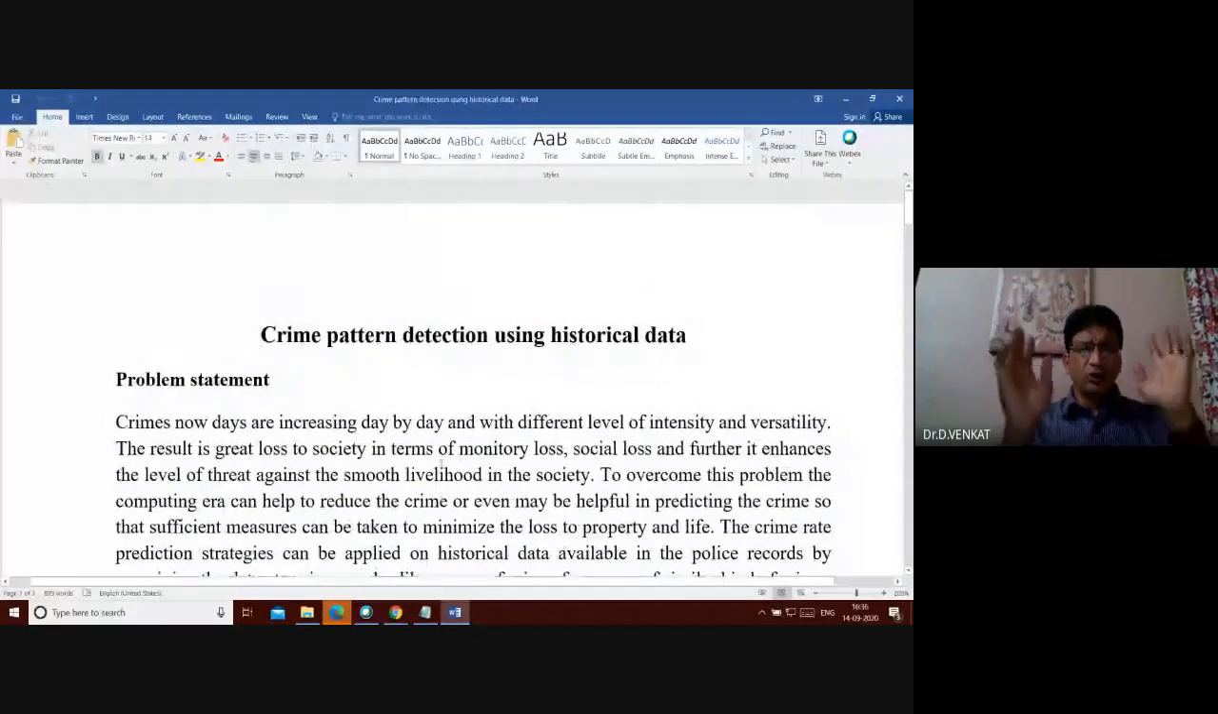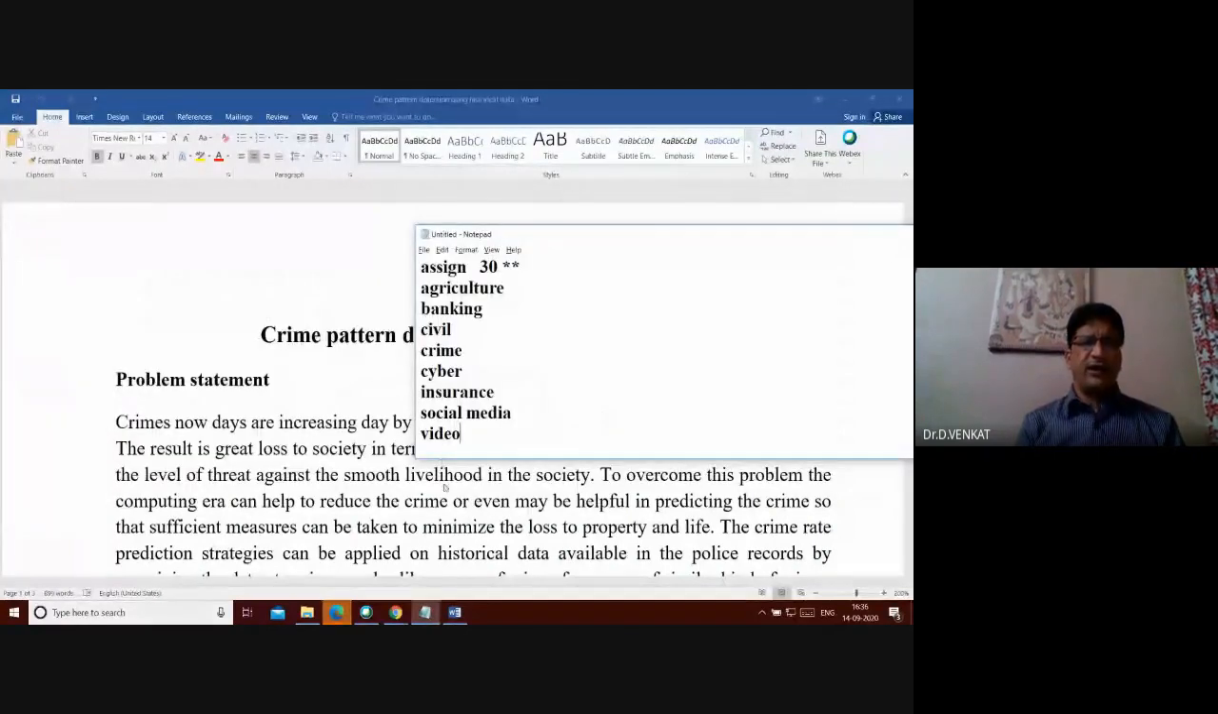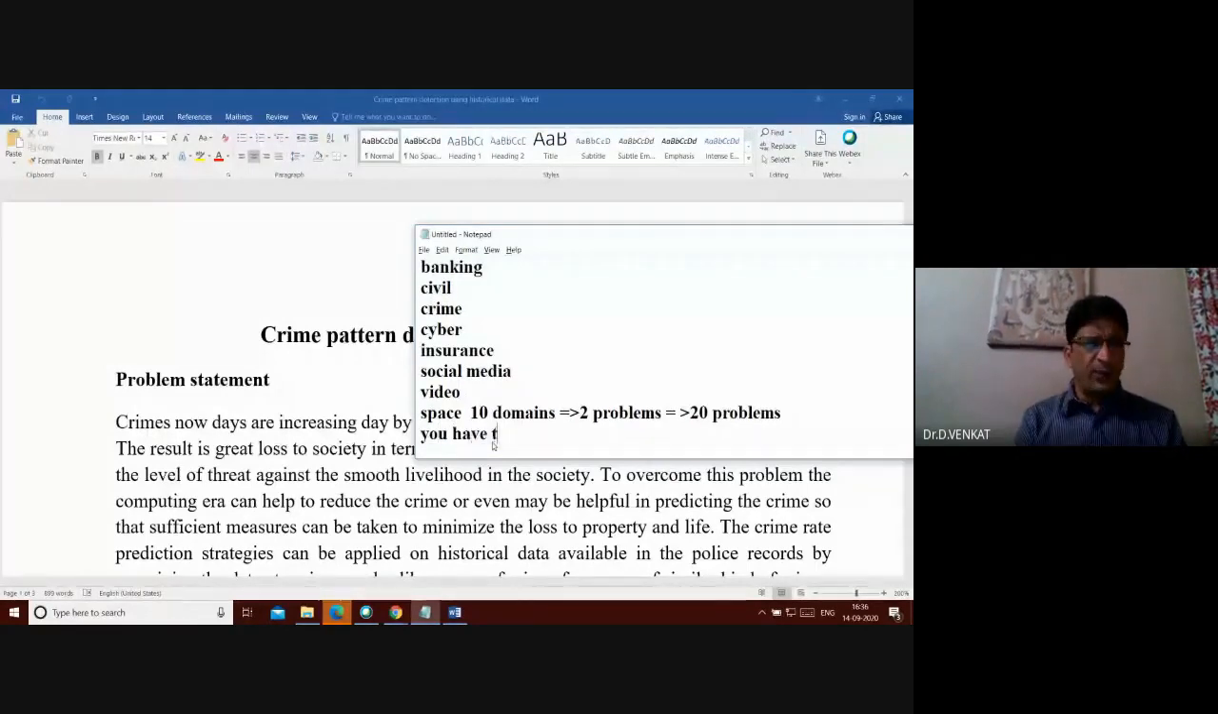We request you to go through them. First, you choose a domain. As I said, there are agriculture, banking, civil, crime, cyber, insurance, social media, video, and space. There are 10 domains we will be sharing with you. For each domain, we will be giving you 2 problems, so totally there will be 20 problems. You have to choose only one problem, whichever you want.